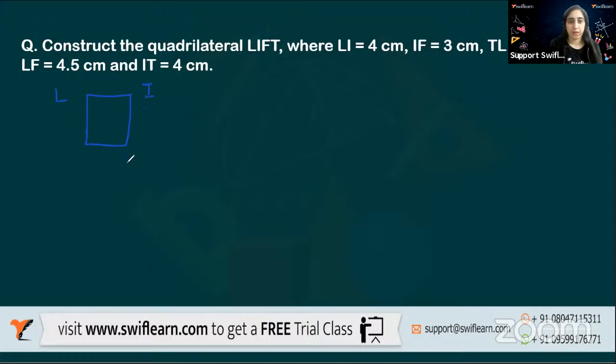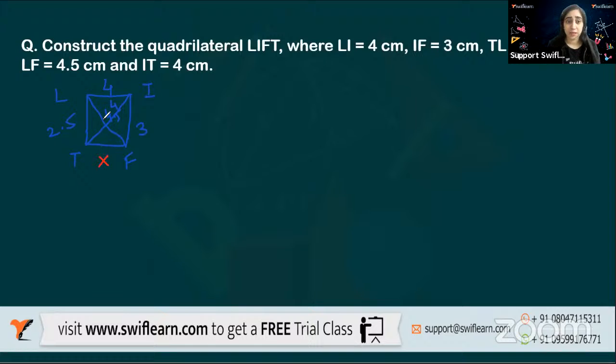LIFT is a quadrilateral. LI is 4, IF is 3, TL is 2.5, LF. Okay, L and F, that means a diagonal is given to me, 4.5. IT is given to me, that is 4 centimeter, right? This is not given to me, so I will not take this, right?